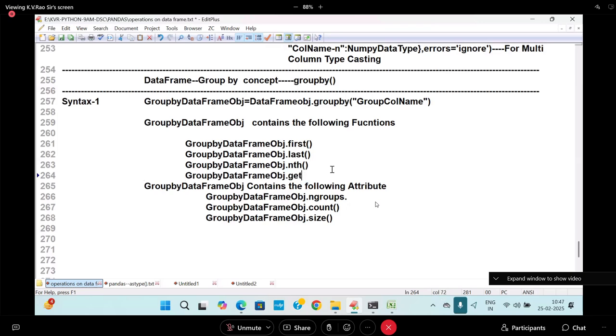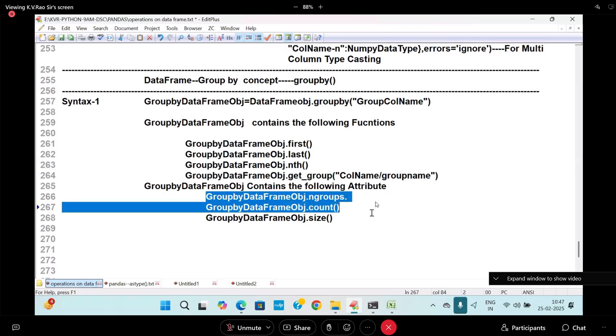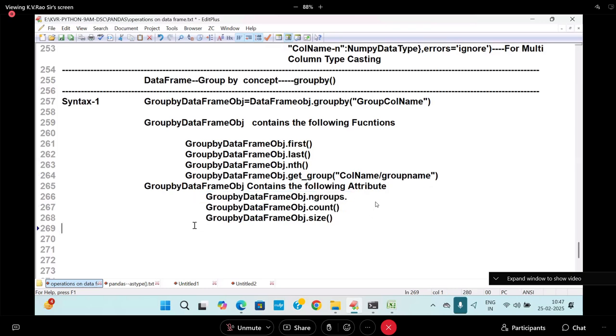get underscore group of, get underscore group of. What is that now? Group name. Group name, you need to take it as what? Group name, which you already grouped it. So group name, I need to take it. On which name you are taking, attribute name you need to mention. That is nothing but a column name. Group name is nothing but what? Column name. And no more confusions. Are you following me? Something like that.